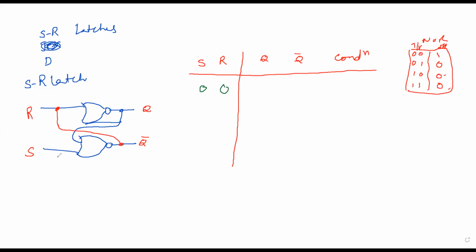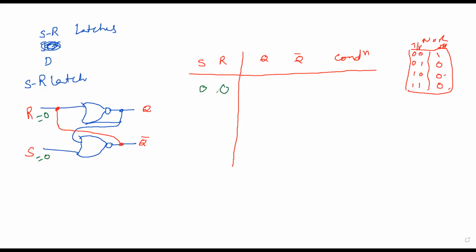From the truth table, if any of the inputs is 0, can we predict the output? You cannot. If two inputs are 0, there is no problem. But here I'm considering 0, 0.